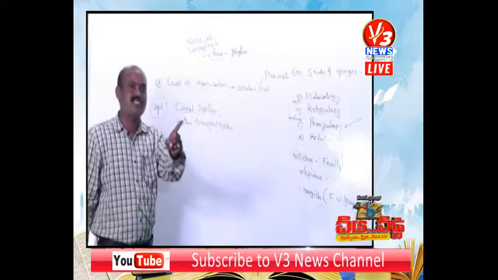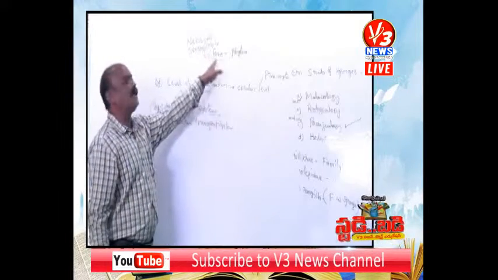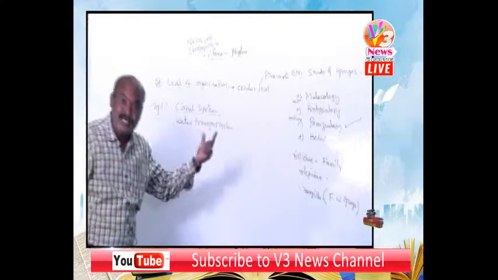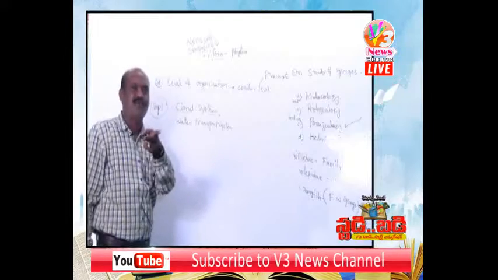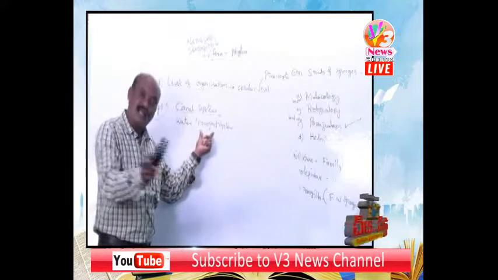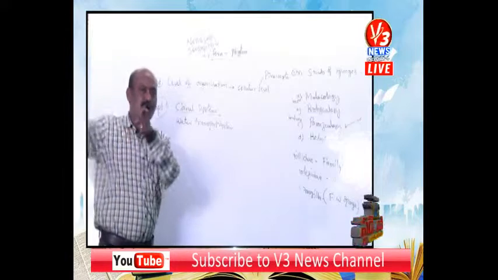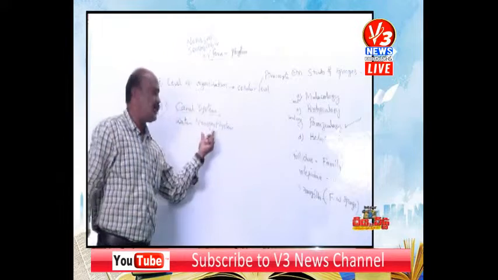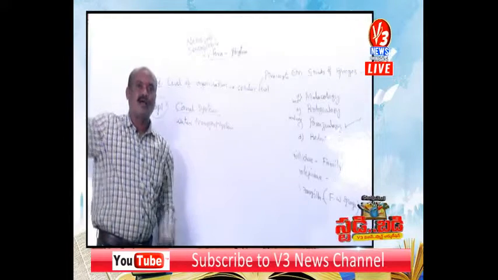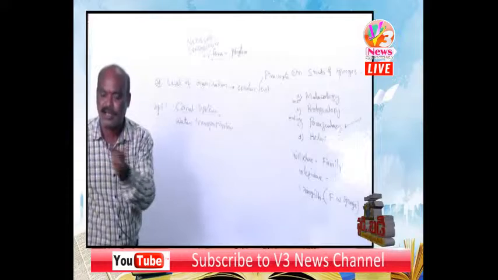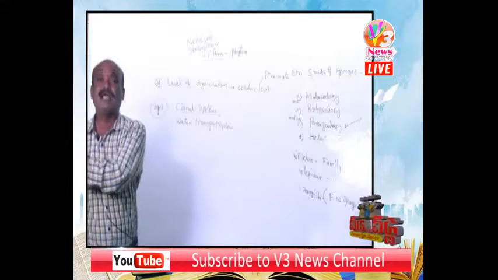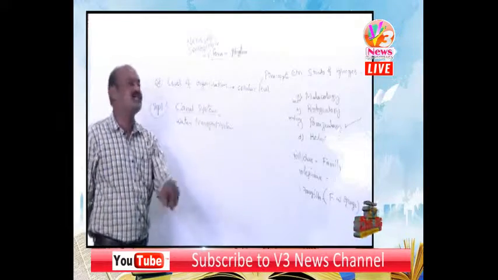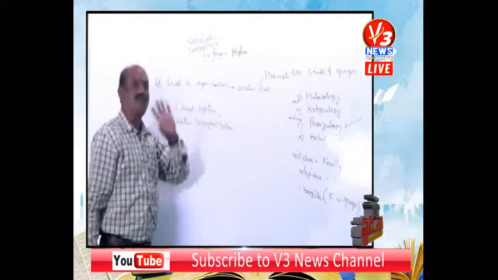Remember, one unique system, the canal system, is in the phylum Porifera. Here it is water transport, there it is water vascular. That is a simple difference. Ambulacral system or water vascular system is the unique system of echinoderms. Canal system or water transport system is the unique system of the phylum Porifera.